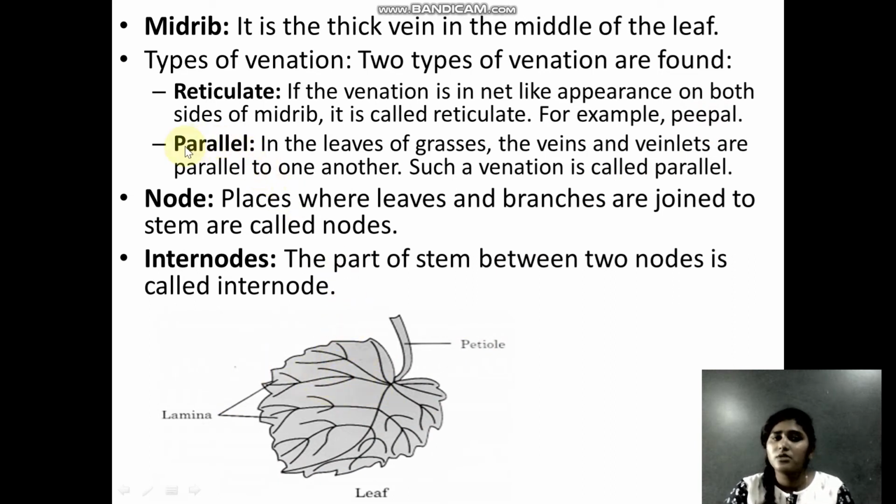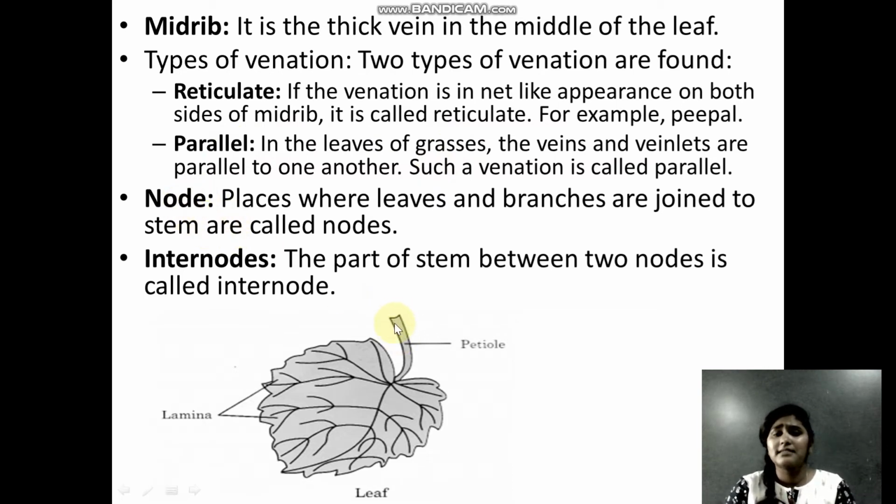And when you say parallel, parallel means in leaves such as grasses, you have veins and veinlets which are going parallel to each other. You have different veins going parallel to each other. That type of venation is called parallel. Okay, so you have two types: one is reticulate and one is parallel. An example of parallel is grass.